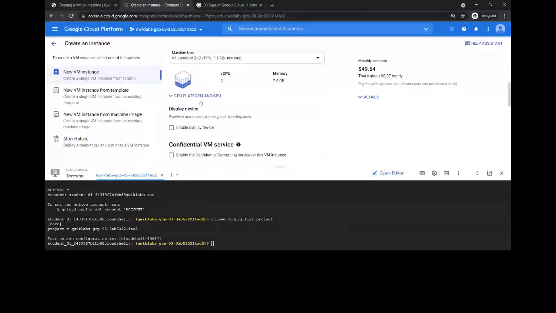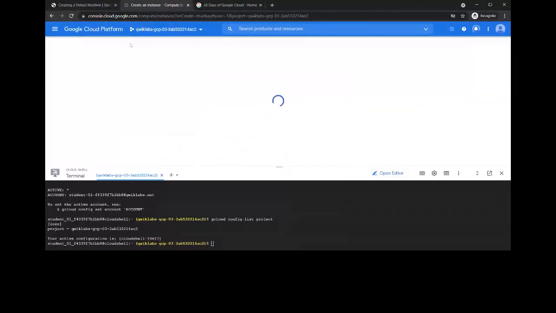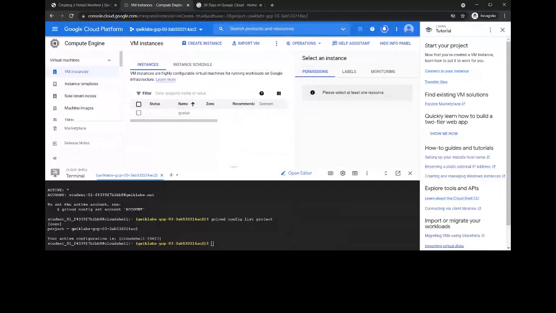So now we have set all the requirements and specifications. Now I'm creating the VM instance. It's going to take half a minute to a minute, guys.